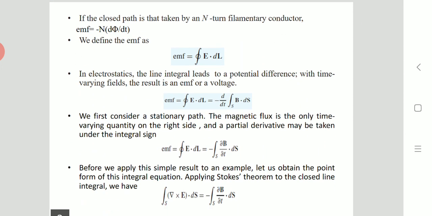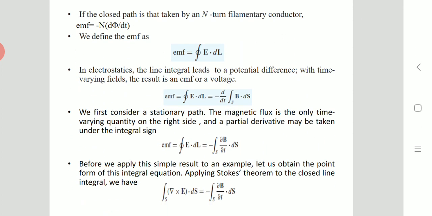we apply this equation for a closed path taken by an n-turn filamentary conductor, that is, EMF is equal to minus n d phi by dt, right? Now we can also define the EMF as the closed line integral of E dot dl.